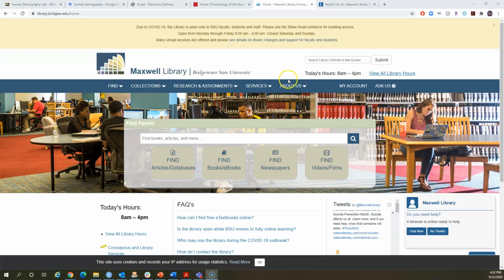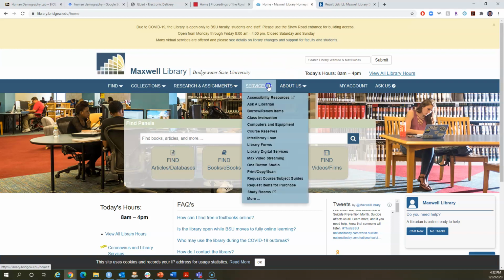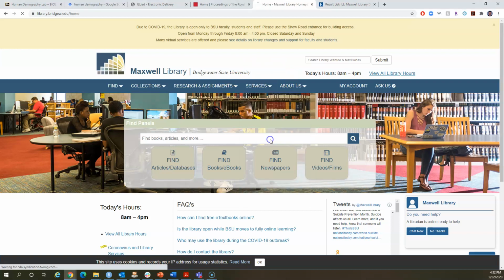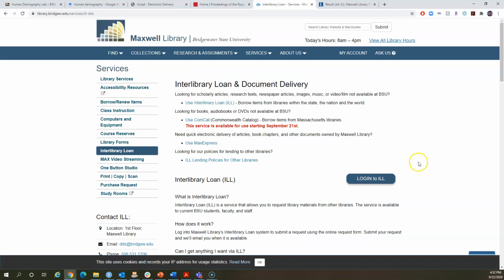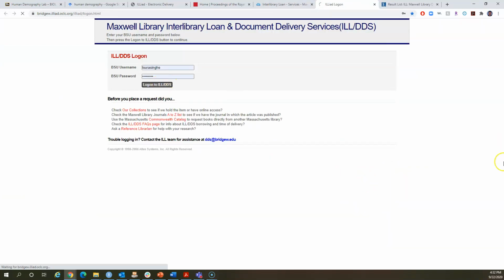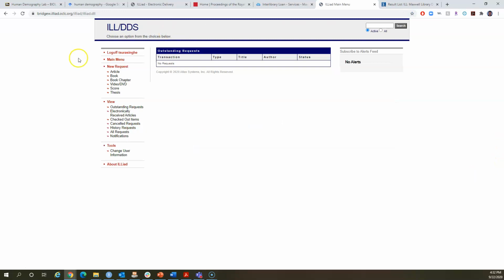So in the library homepage, go to services, scroll down to this interlibrary loan, right? And then click log into interlibrary loan, right? Use your usual credentials, and then go to new request, right? And then if it is an article, click article, right?